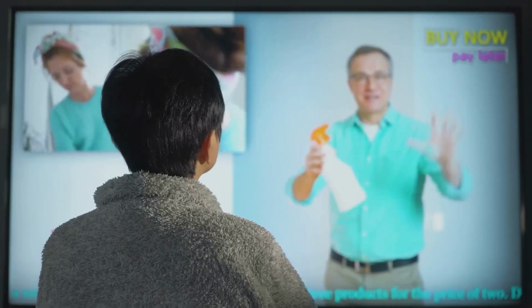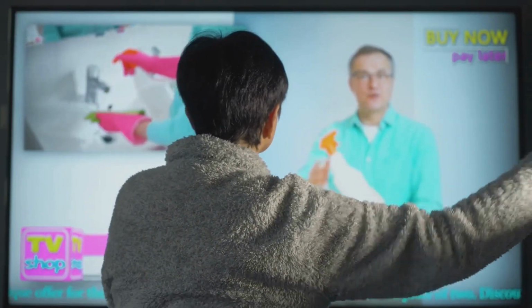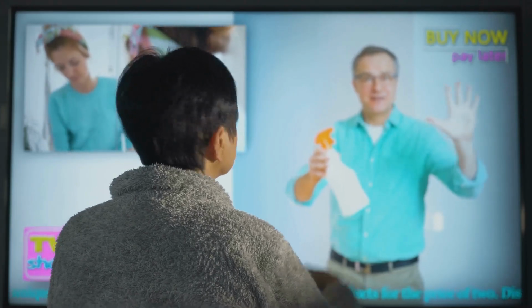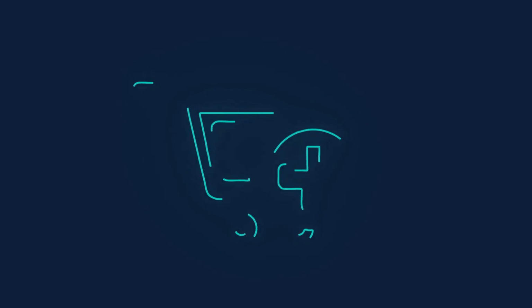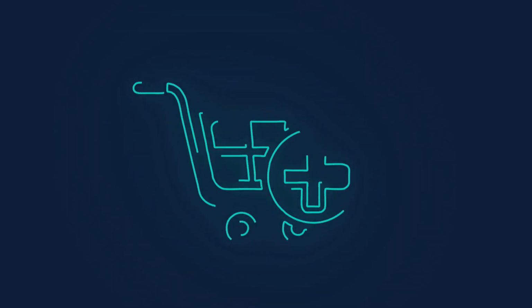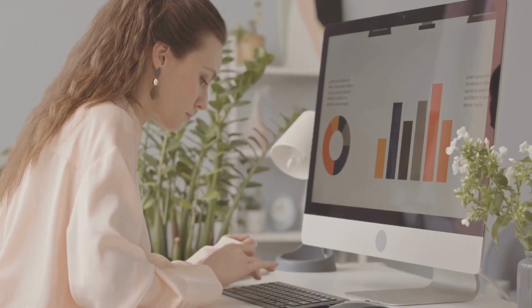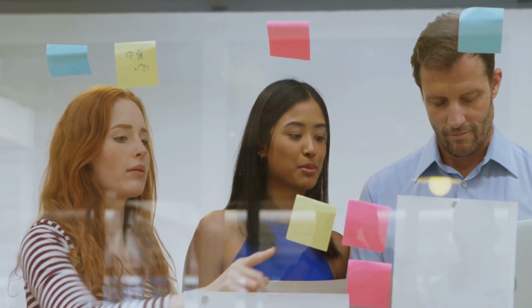Focus on benefits, not just features. Don't just list features. Explain how those features benefit the customer. Include a call to action. Tell customers what you want them to do, like add to cart. Track your results. See what's working and what's not. Adjust your A-plus content accordingly.